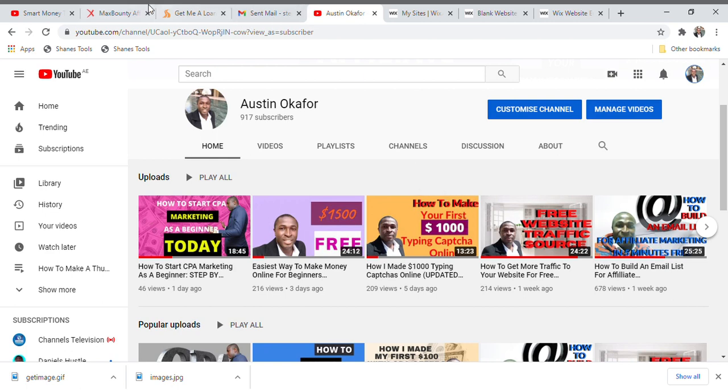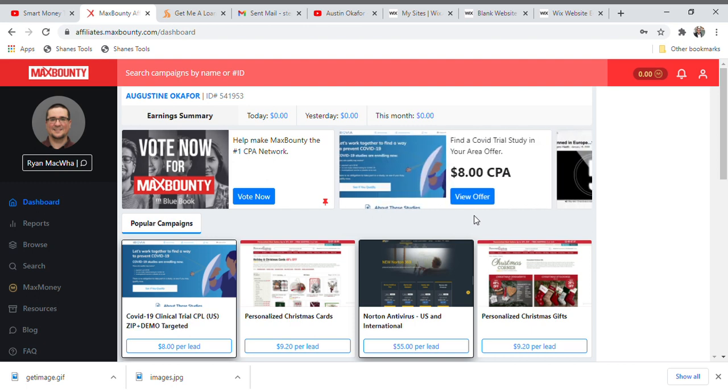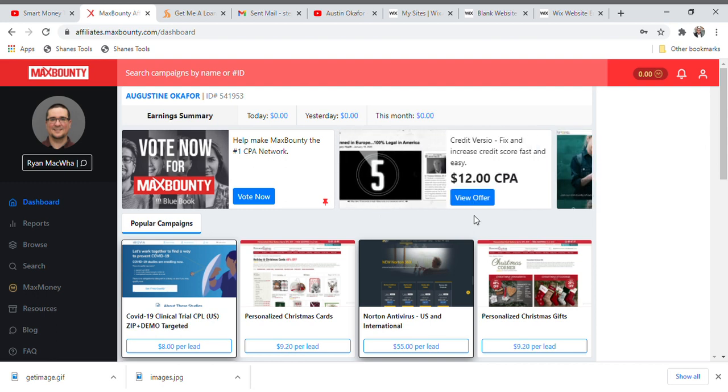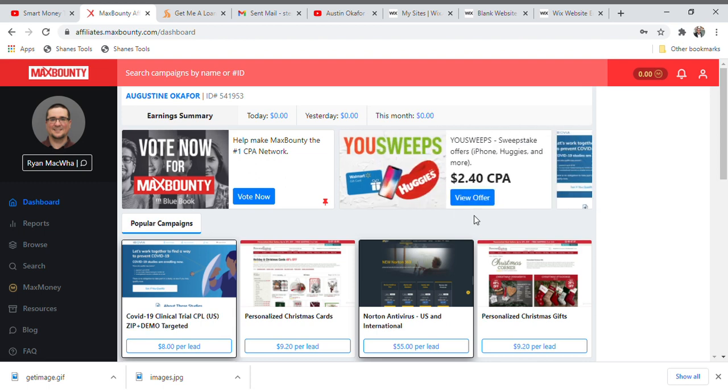So guys, let us quickly go back to what you are going to do when you come to this particular page. When you are done with your registration, they are going to send you an email. After you confirm your email, you are going to wait for maybe a maximum of 24 hours, or before 24 hours, you're going to receive a call from the Max Bounty website people. They're going to ask you a few questions to make sure that you are very good at doing CPA marketing, so that they will not just give approval to anybody along the street. They want to make sure that you have the right skills. So be very ready and prepared for the questions that the manager will be asking you, to make sure that you have the right skills to do this job.